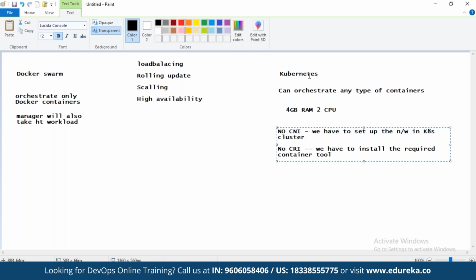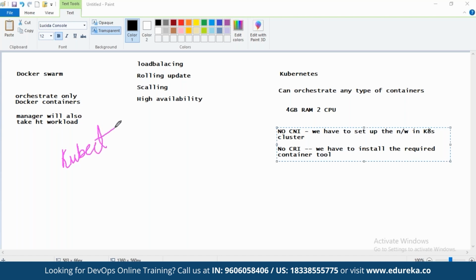So its installation is a little tricky. I'm sure you all agree with me. Docker Swarm, very easy. So we have to set up whichever tool we want. We have to install it. See, this is an advantage here, friends, not a disadvantage. The reason is Kubernetes commands will remain the same. Let us say there is a command kubectl. Kubernetes commands start with kubectl.